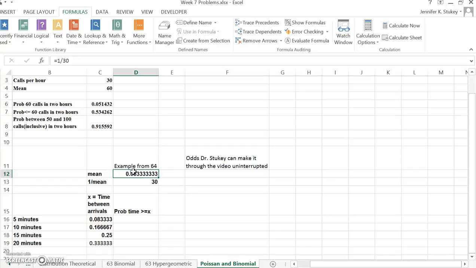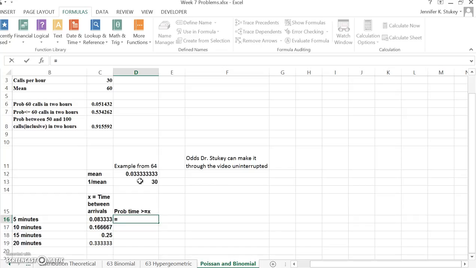So if you have 30 arrivals per hour, 1 divided by 30 would be your mean time between those arrivals. And so then your lambda is just 1 divided by the mean, so 1 divided by 0.033 equals 30. So what are the odds that you will have at least 5 minutes between arrivals? You're going to have to use an inverse here, because the actual exponential distribution would give you the odds of 5 minutes or less.